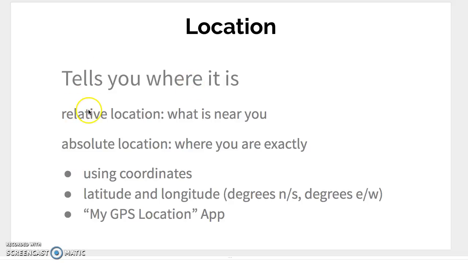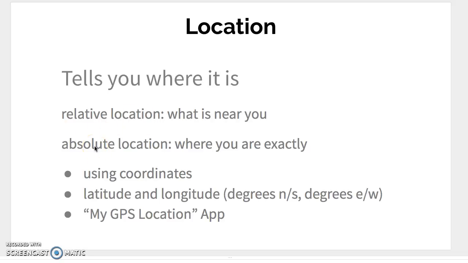There's 2 types of locations. Relative location, that is what is near you. For example, in my room, we are next to Mr. Crocker's room. We are in the 8th grade wing. We are next to Mrs. Cunningham's room. Princeton is north of Zimmerman. Princeton is to the south of Malacca. Those would be some examples of relative location.